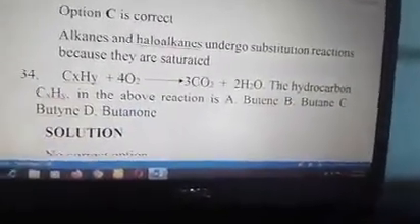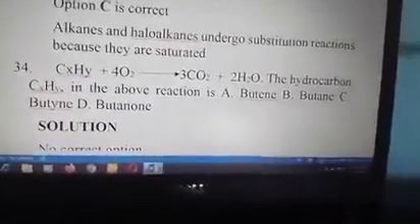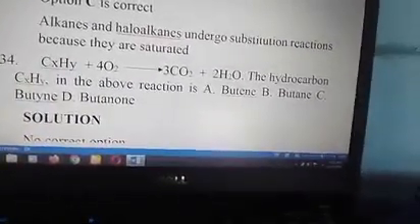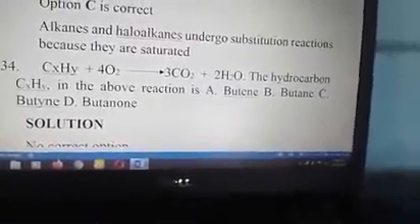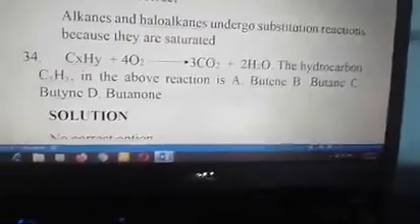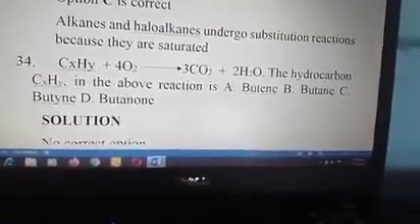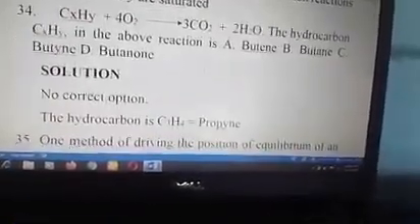Number 34, we have CxHy plus 4O2 giving us 3 moles of CO2 and 2 moles of water. They say the hydrocarbon CxHy in the above reaction is A, butene, B, butane, C, butane, D, butanone. The answer to this question is there is no option. No option is correct, so you don't select it.